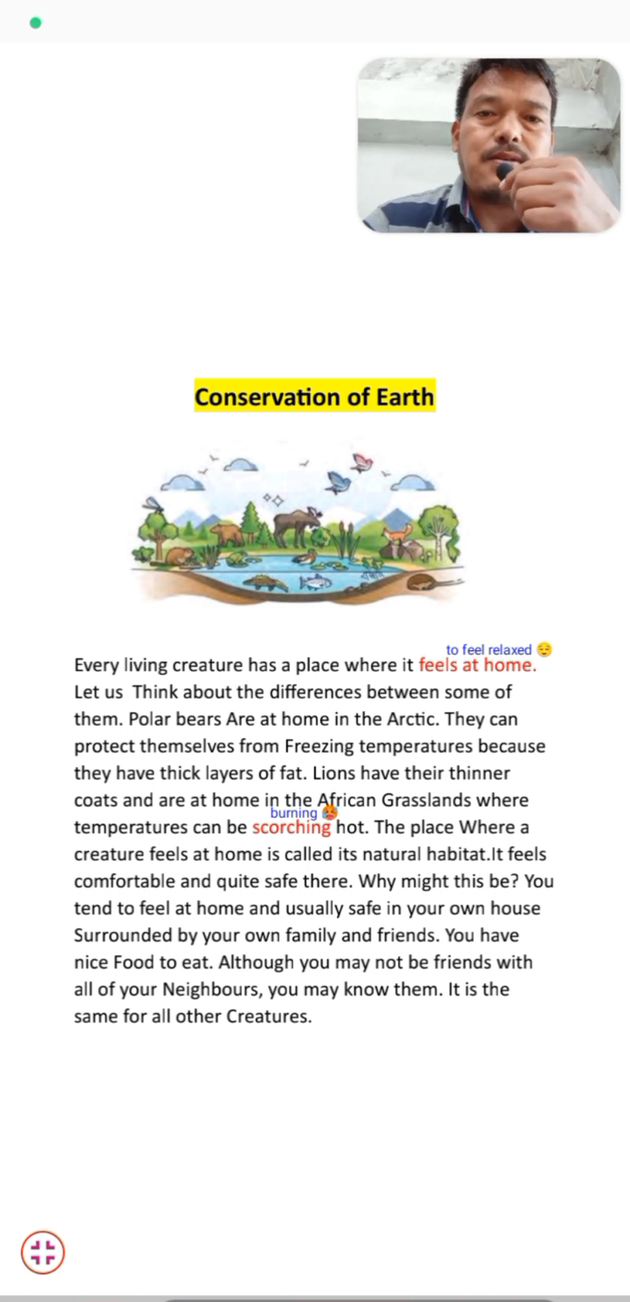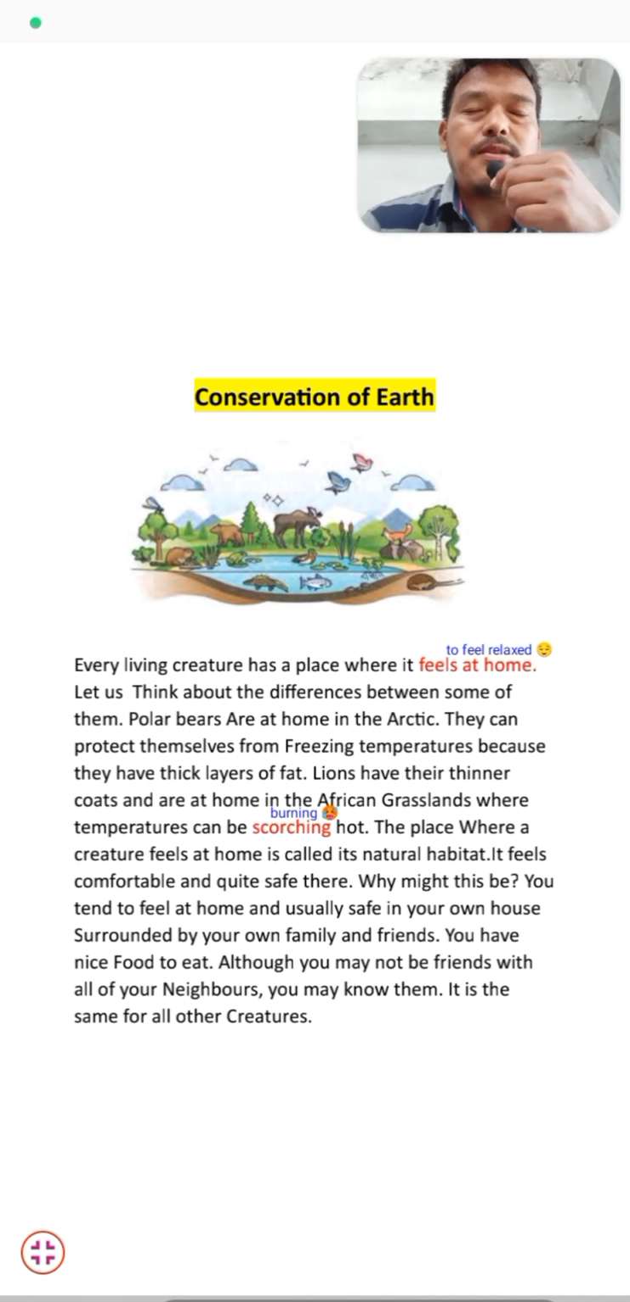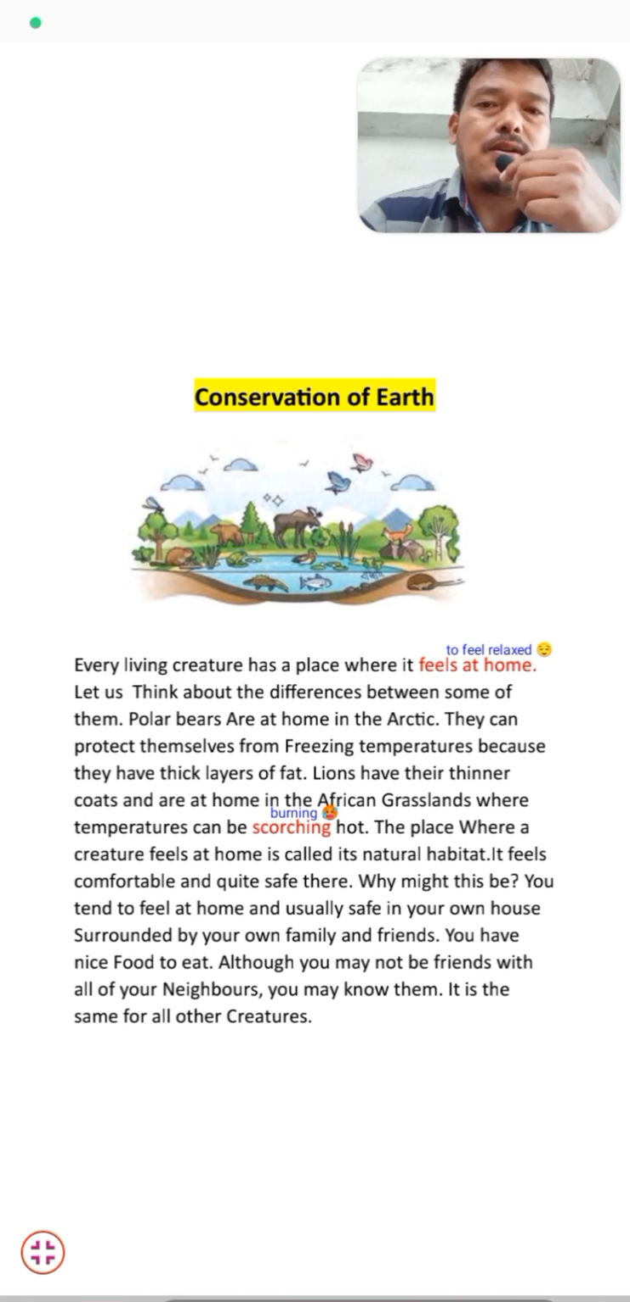It means habitat is that place where we feel very safe and happy. We feel happy and quiet, because we are surrounded by our family members and friends. There we can have good food to eat. That's why we feel very safe at our natural habitat. Similarly, animals also feel like that.